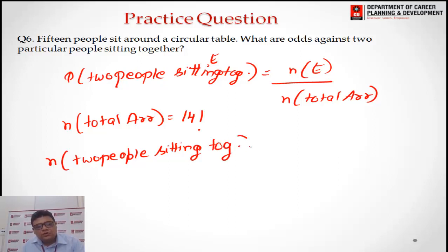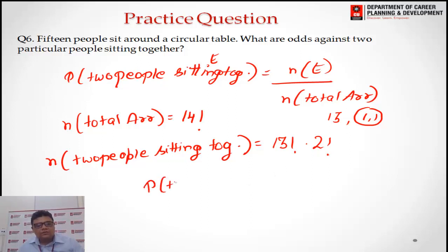Now 2 people are collectively counted and the remaining are 13 people. So 13 plus 1 group, that is 14. To arrange those 14, we have 13 factorial ways, multiplied by 2 factorial, since these 2 will also arrange among themselves.